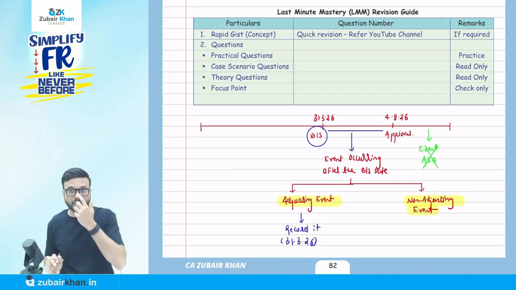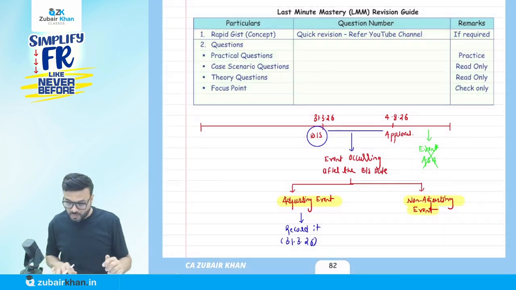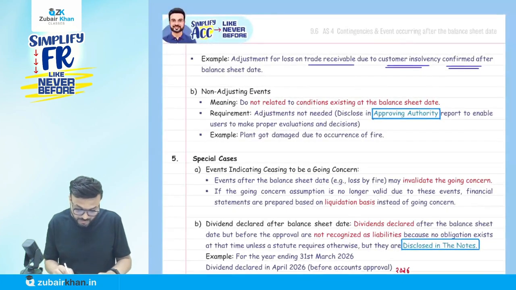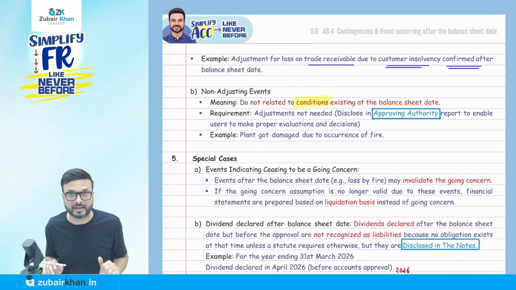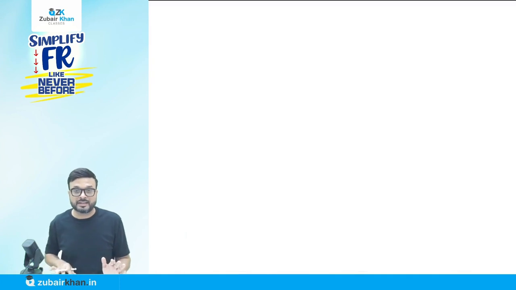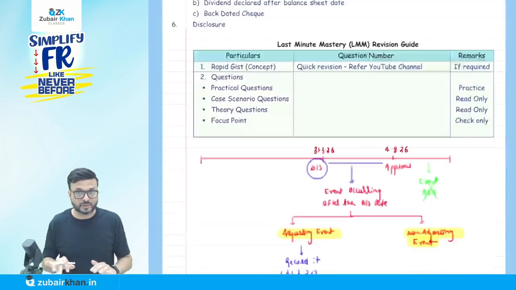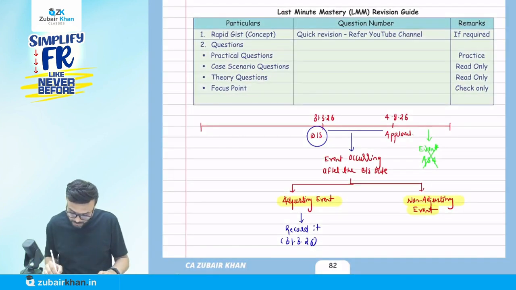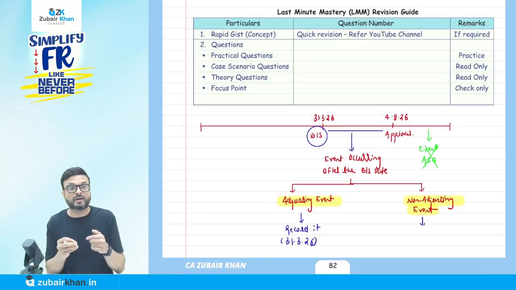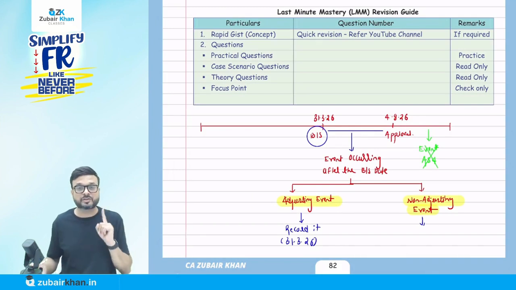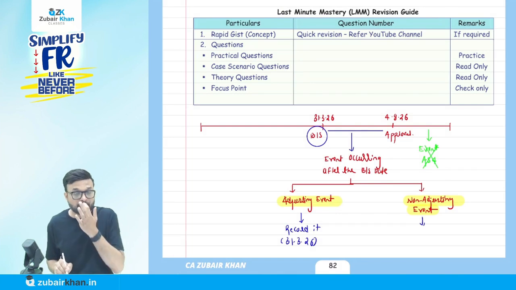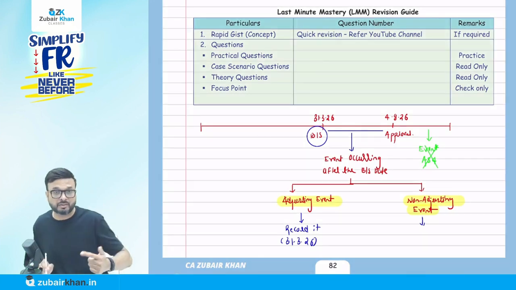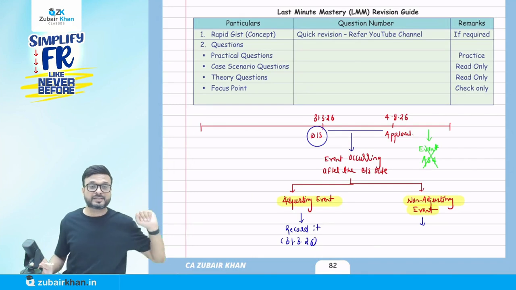Okay. Now what happens in case of a non-adjusting event? Non-adjusting event, I told you, does not relate to a condition that existed on the balance sheet date. Okay. Now understand this. The condition did not exist on the balance sheet date. So what will I do here? Should I record it? No. Fire occurred. Should I record it on 31st of March? No. The fire occurred in between these dates. So we are not going to record it on the balance sheet. It's a non-adjusting event because the condition did not exist on the balance sheet date.